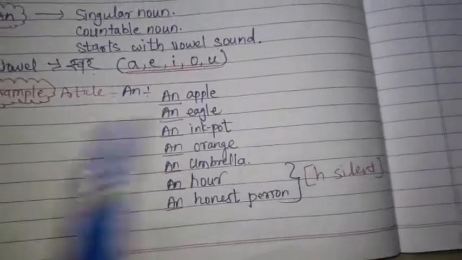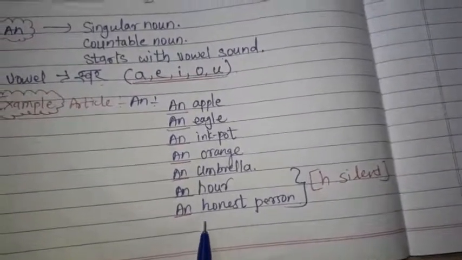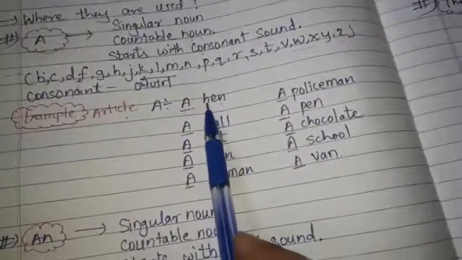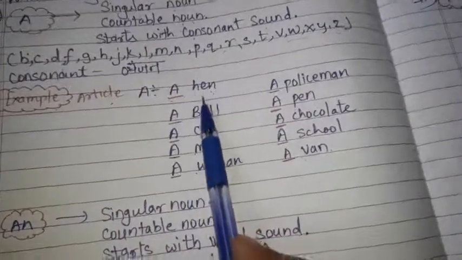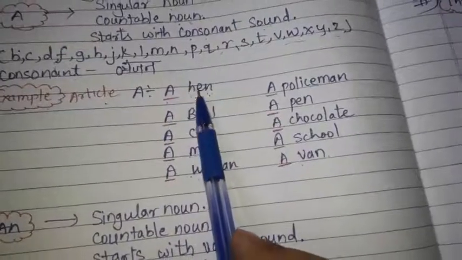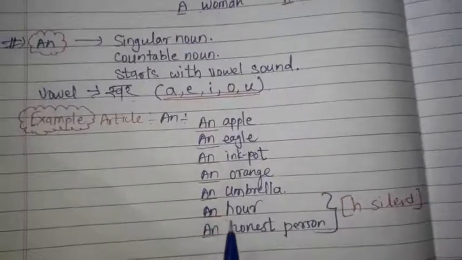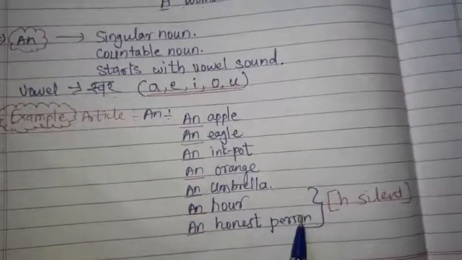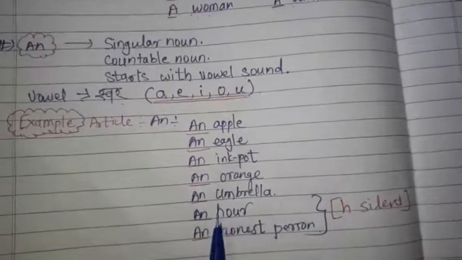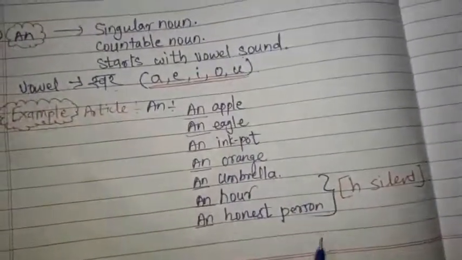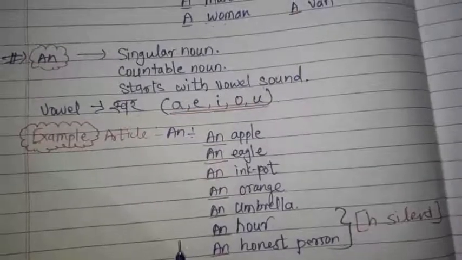Now see here, we have used H in an hour and also in a hen. So what is the difference between these two? Here, in front of H we have used a, where we say hen, where H is pronounced. Your hour and an honest person, where H is silent. We pronounce hour, we pronounce honest, and here we pronounce hen. So in one H is not silent, but in the other H is silent. So when H is silent, we use an.